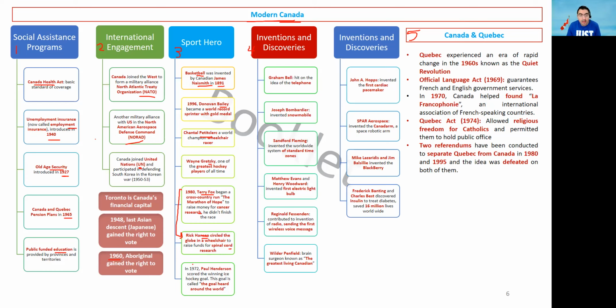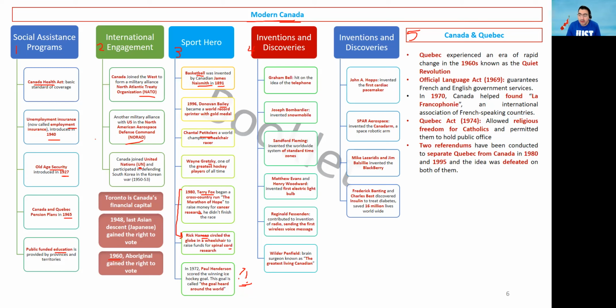Okay. The last sport item we speak about is 1972, which is Paul Henderson, and he scored a winning ice hockey goal, and this goal is called the goal heard around the world, the most famous goal around the world in ice hockey, and it was scored by Henderson. I don't think this information is very important, but if you repeat the video twice or three times, you will remember his name. So if it comes in the exam, you will be able to remember and answer the question. Even if you don't memorize it, you will just remember because the answers will be in front of you. Okay.